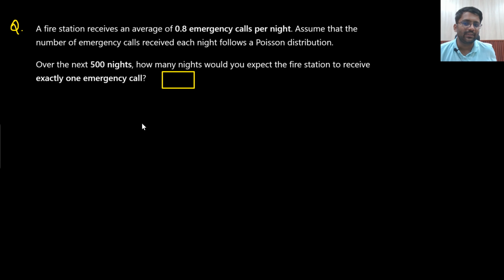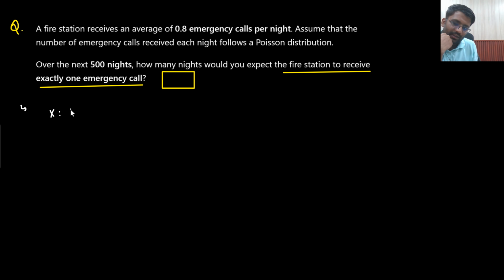A fire station receives an average of 0.8 emergency calls per night. Assume that the number of emergency calls received follows a Poisson distribution. Over the next 500 nights, how many nights would you expect the fire station to receive exactly one emergency call? What do you think? What will be your random variable x? Random variable x will be the number of emergency calls received.